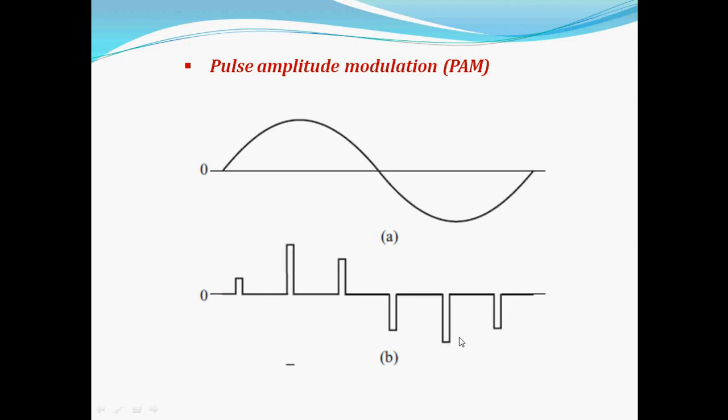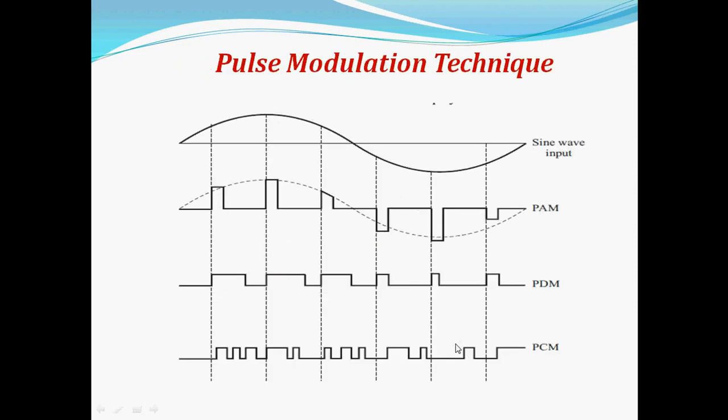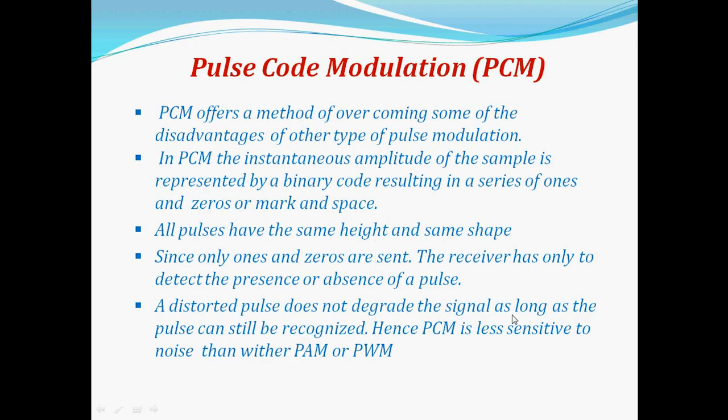We can observe here how its amplitude varies. Pulse modulation techniques: input sinusoidal wave, pulse amplitude modulation with change in the amplitude, then pulse code modulation and PDM.